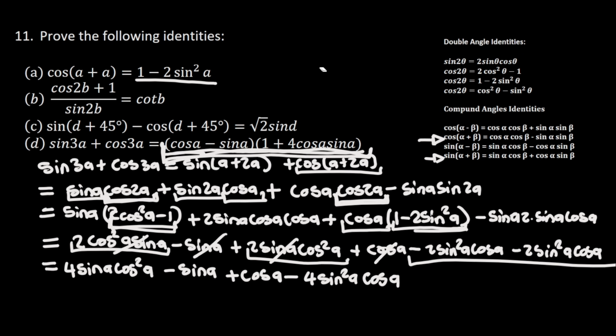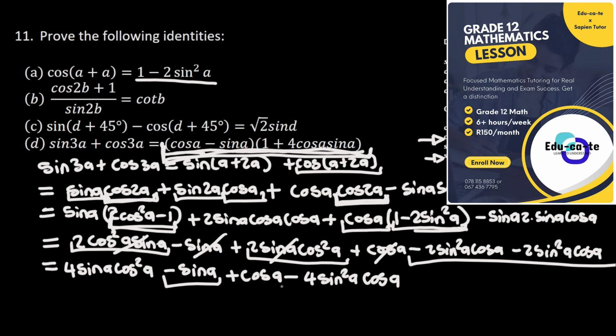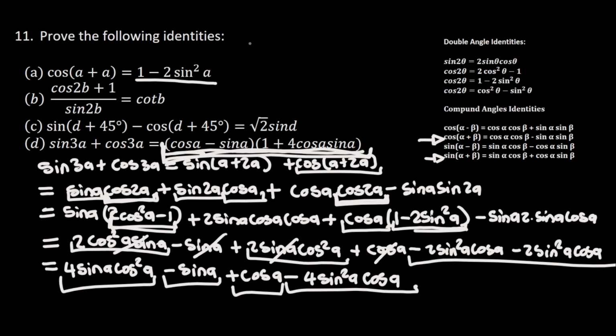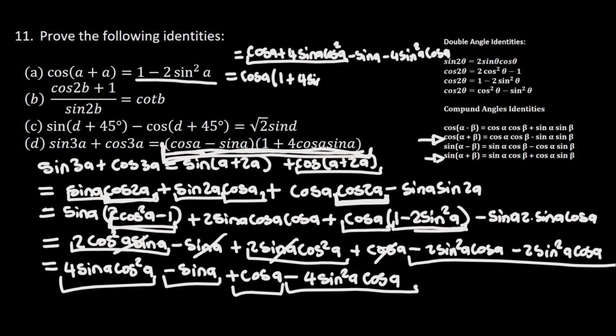So now I'm going to group this part and this part, and I'm also going to group this one and this one so that I get cos of a plus 4 sine a cos square of a minus sine of a minus 4 sine square of a cos of a, and this is going to be equal to, here I'm going to factor out a cos of a, so cos of a times 1 plus 4 sine of a cos of a.